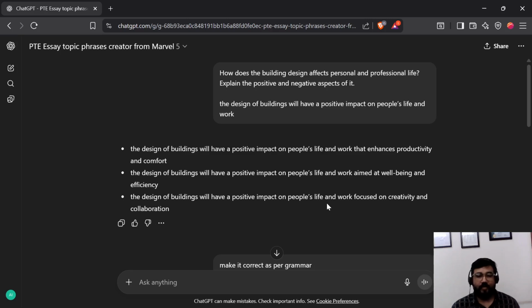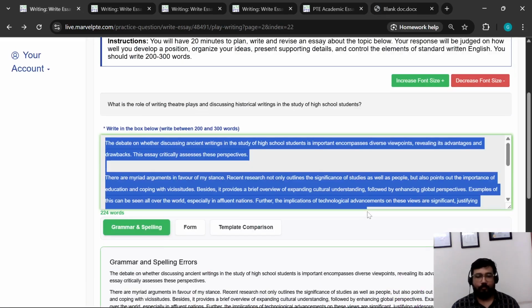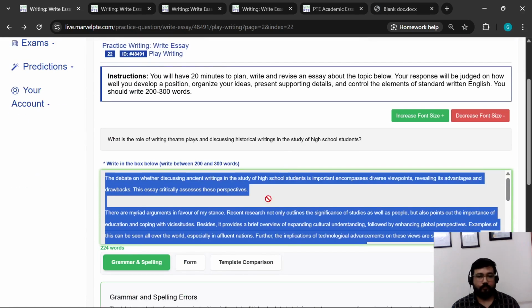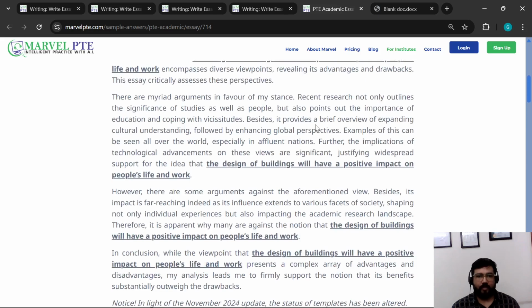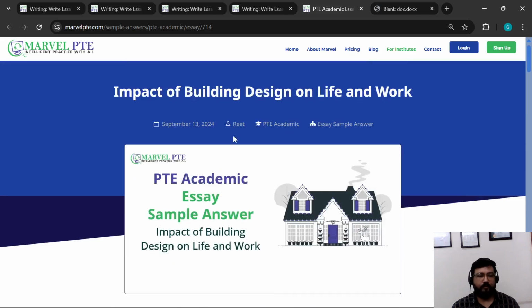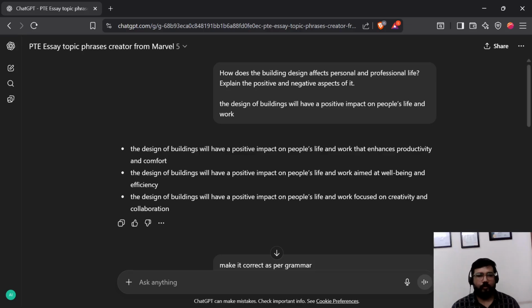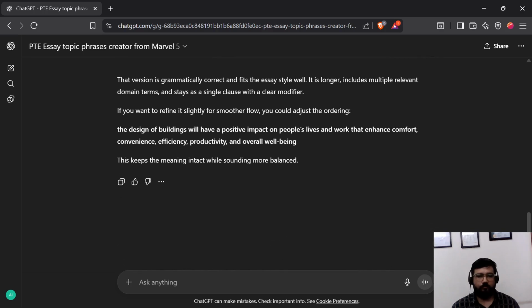But in case we do make this public, I am Gaurav from MarvelPTE, and we used homework help from Google Chrome here, that website sample answer from this website here, and topic sentence from this ChatGPT link here.